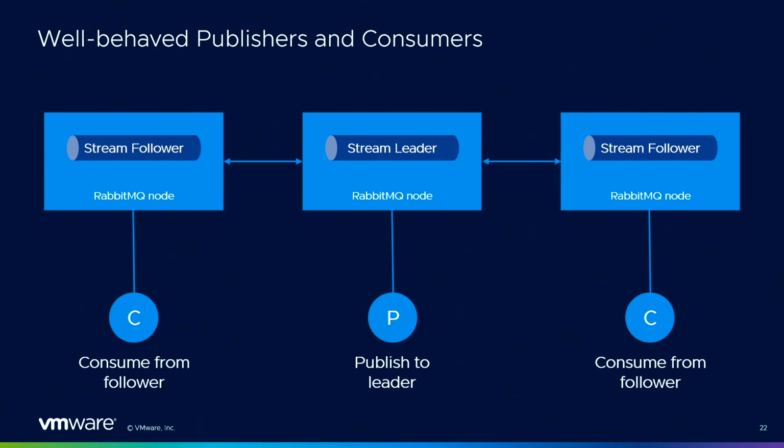And for consumers, same thing. You can find out about followers, where they are in your cluster, and connect to these followers. This way you offload the leader of the stream, which is busy handling the writes. Okay, so we can optimize this way, and this is what we do in the client libraries that we wrote for streams.